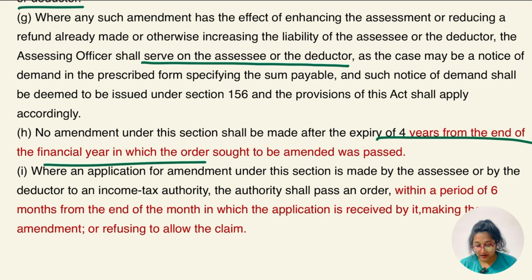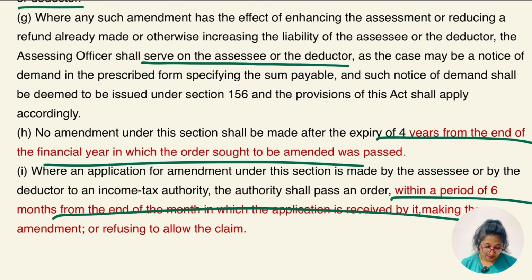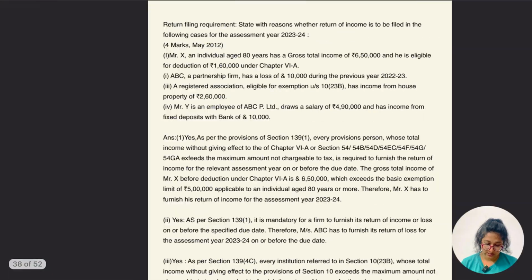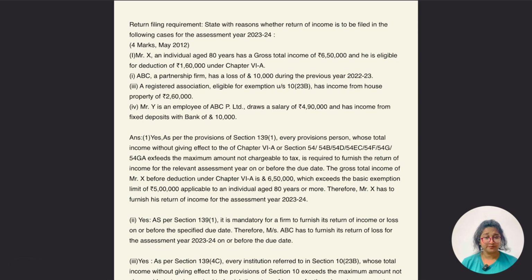is to be done from the end of the financial year in which suo motu, okay, and in any other case within 6 months from the end of the month in which the application was received by the income tax authority. And all. Okay, so this was all about everything which I have covered. Okay, so almost I have covered every section here.